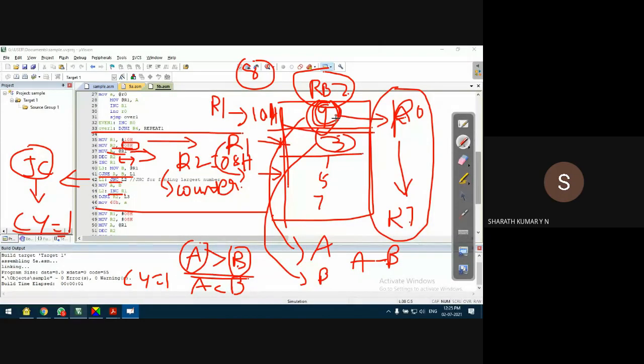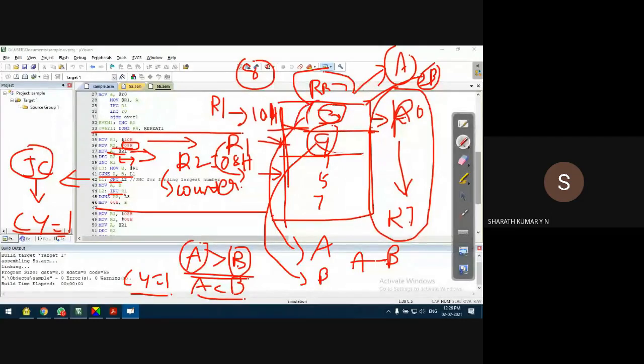A less than B indicates that the first number, which was in the A register, is smaller than the second number, which was in the B register. I'll take one other example. For example, the first location was 3 and the second location was 9. The first location was in A register, the second location was in B register. When A minus B is done, that is when A is less than B, carry is set to 1. That means the smallest number is in A out of the 2 locations. The smallest, 3, is in A and the larger is in B register.